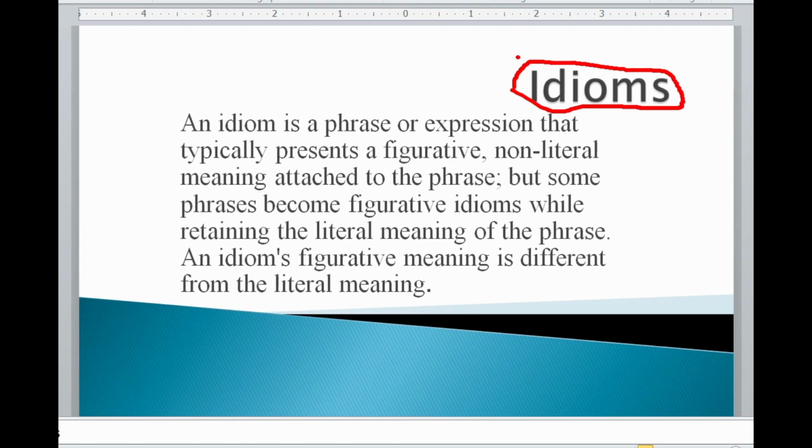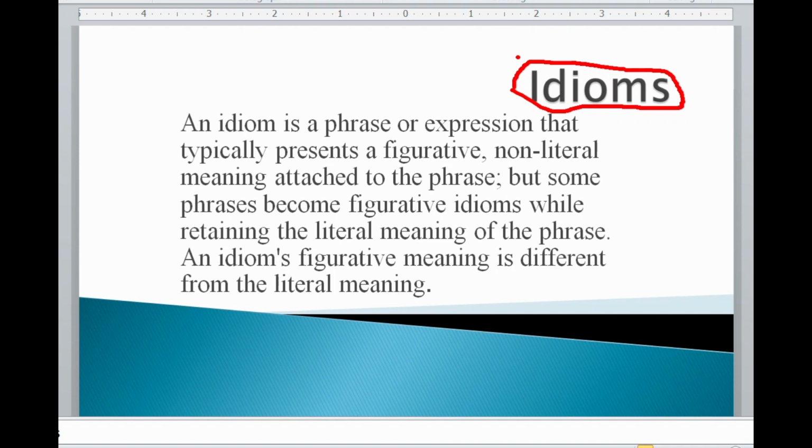It is attached to the phrase, meaning the literal meaning of the phrase is different, whereas it has a figurative meaning. One thing we have to keep in mind: how will we come to know the meaning of this phrase? This is the question. So we need to memorize the definition, the translation, the actual meaning of the idiom. Then we will be able to use that in a sentence.